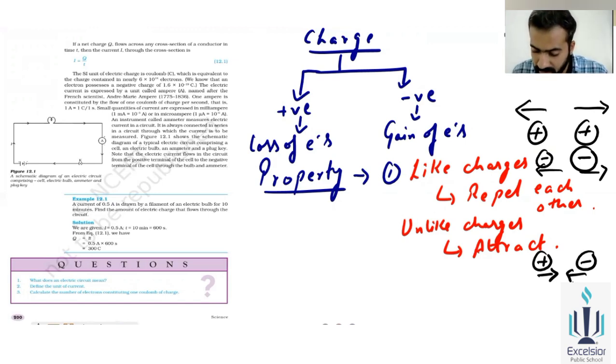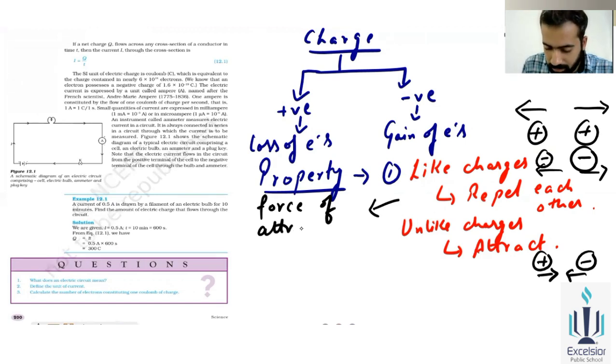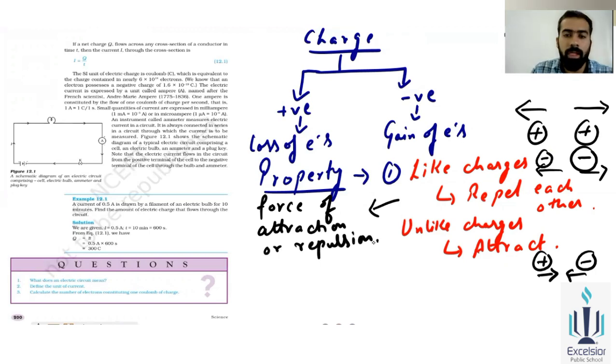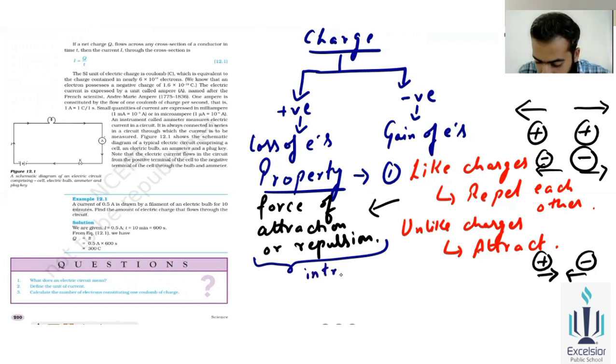Okay, so that means it will create the force of attraction or repulsion. So what is the basic term we use for the force of attraction or repulsion? That property's name is intrinsic property. What is the basic meaning of the intrinsic property? That is the internal property, the internal thing that charges have.